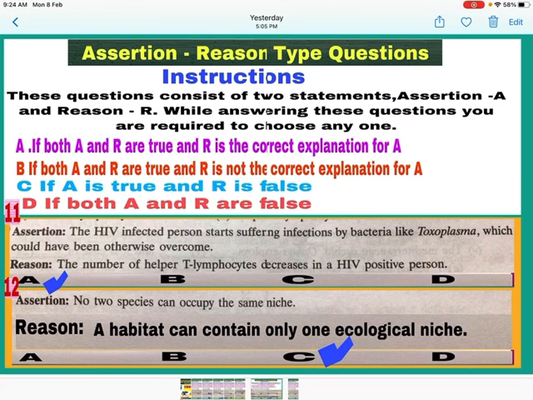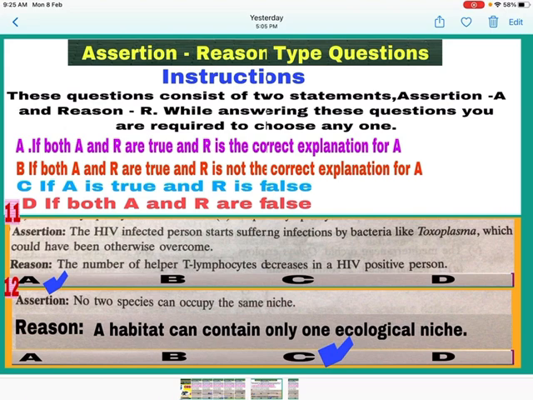A habitat is a place where an organism lives, and a habitat contains many ecological niches and supports a variety of species. For example, a forest is a habitat. So what is an ecological niche? The ecological niche of an organism represents 1. The range of conditions it can tolerate, 2. The resources it utilizes, 3. Its functional role in the ecological system.